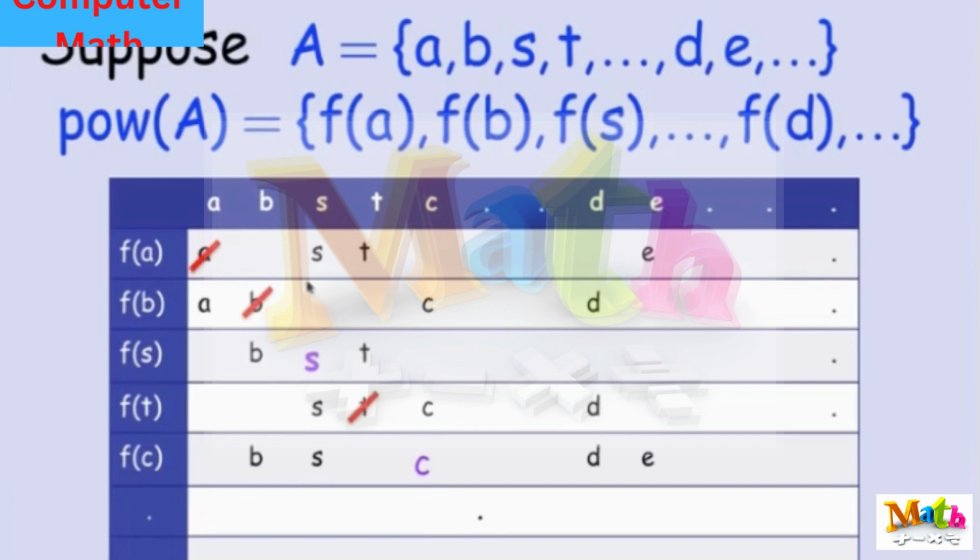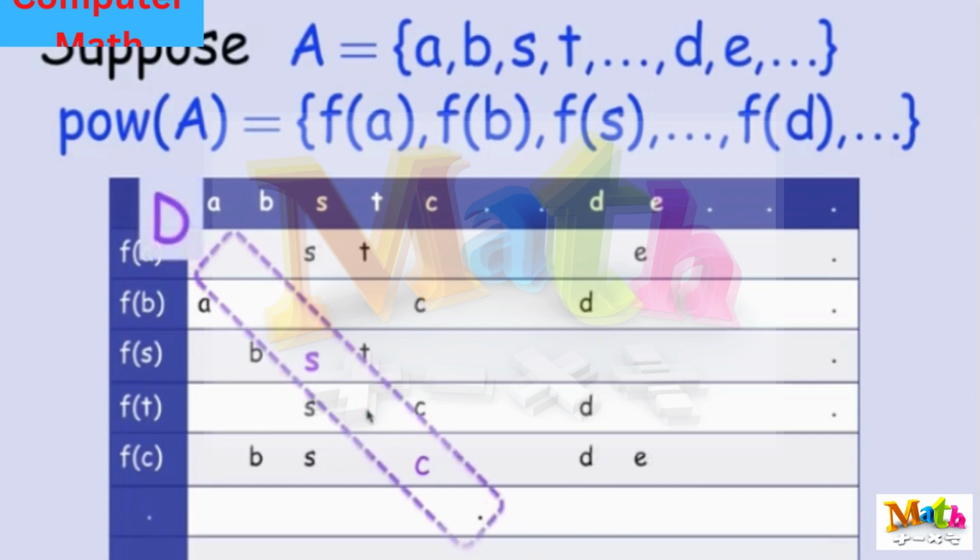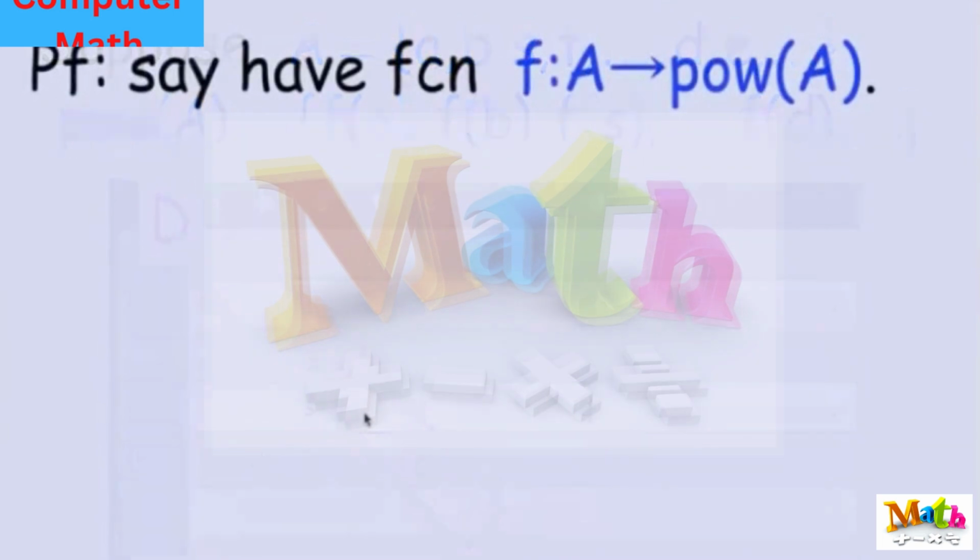On the other hand, S is not in F of S because there's no S there, so I'm going to put an S there in magenta. And likewise, I'm going to stick elements in or out the opposite of whether they appear on the diagonal. And this is going to give me a set D, which is going to be my diagonal set.